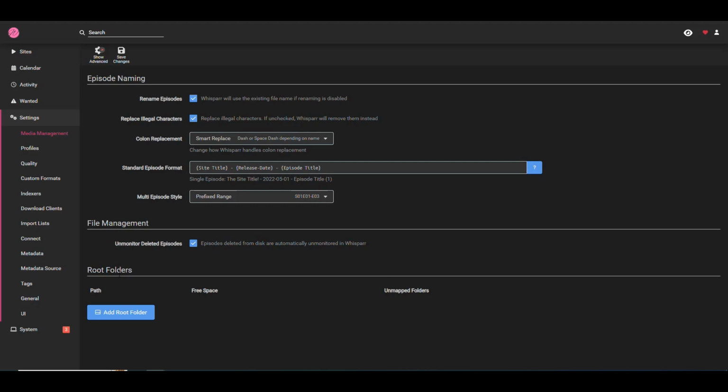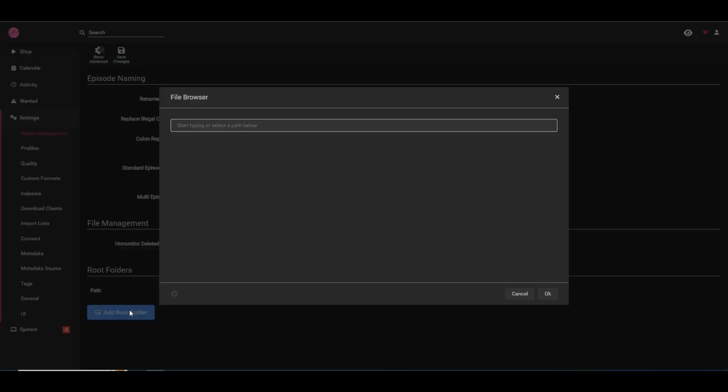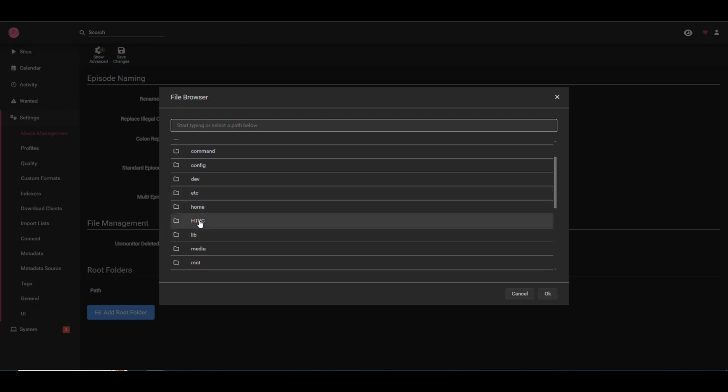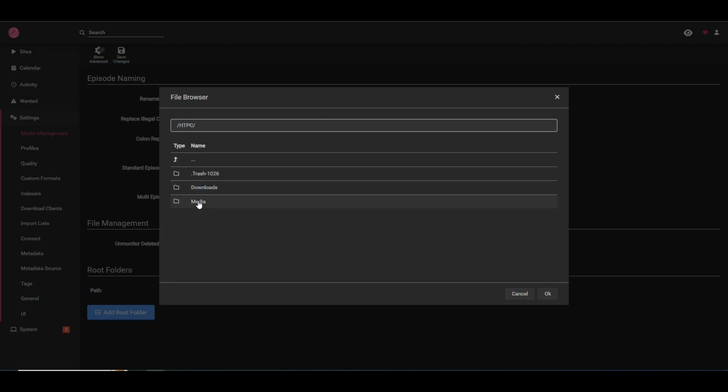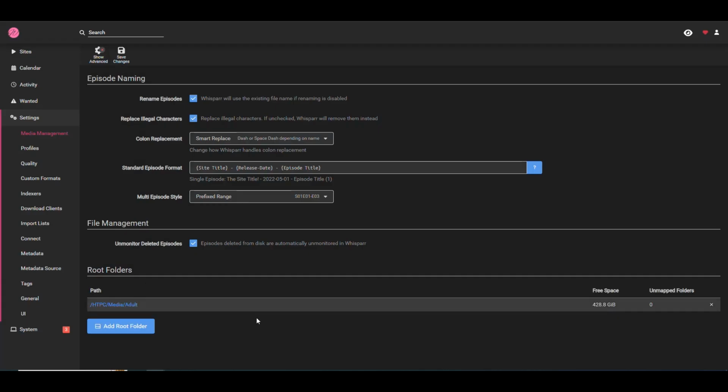Now the root folders is something that we have to set up. So we need to click here where it says root folder, and then we're going to look for the HTPC, and then we're going to go into media and then adult in our case, and that's going to be the root of all the content for this application. So all the files are going to be stored there. We can save these changes. All right, and now we can continue to the next section.